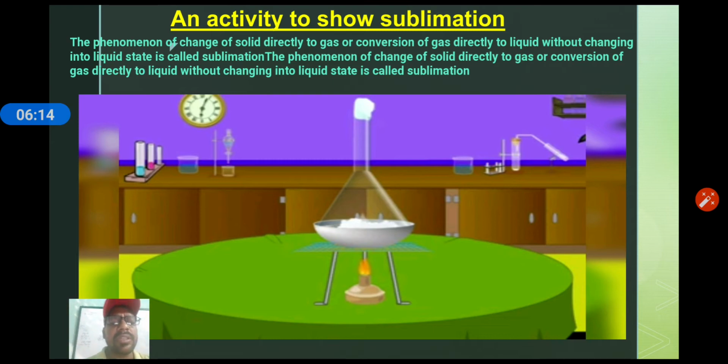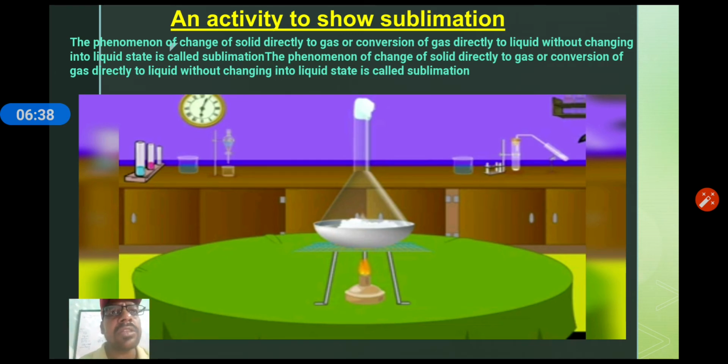Yes, my dear students, you can see here it is very clear. When you are heating a sublimable substance, it will start changing into gas, and on cooling it will come back to its original solid state. That is called sublimation. And the substances which show this property are called sublimable substances.